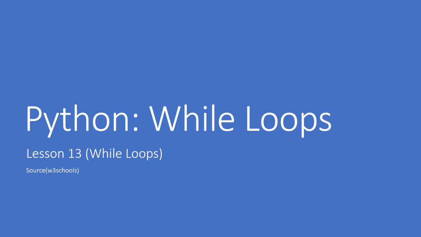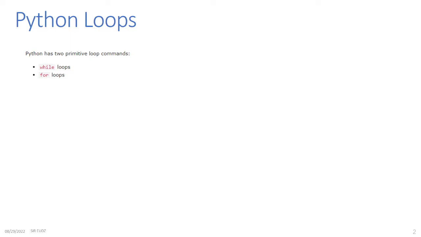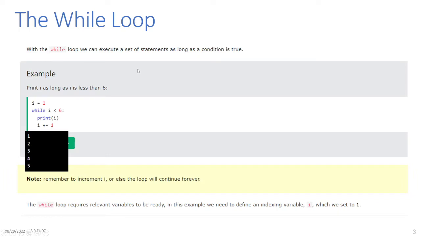Python while loops. So this is lesson 13, while loops. Python loops. Python has two primitive loop commands, the while loops and the for loops. With the while loop, we can execute a set of statements as long as a condition is true.